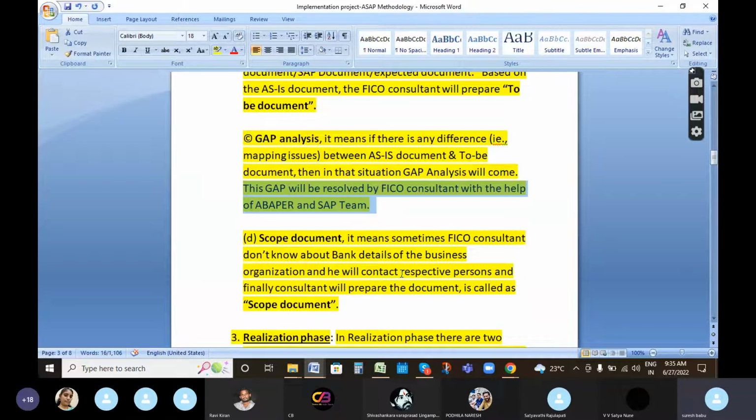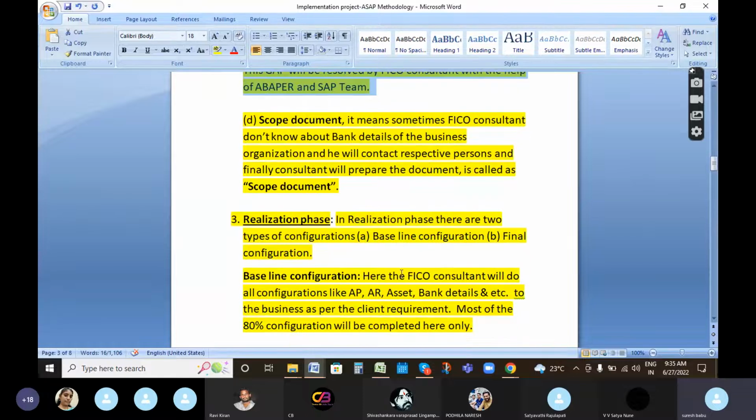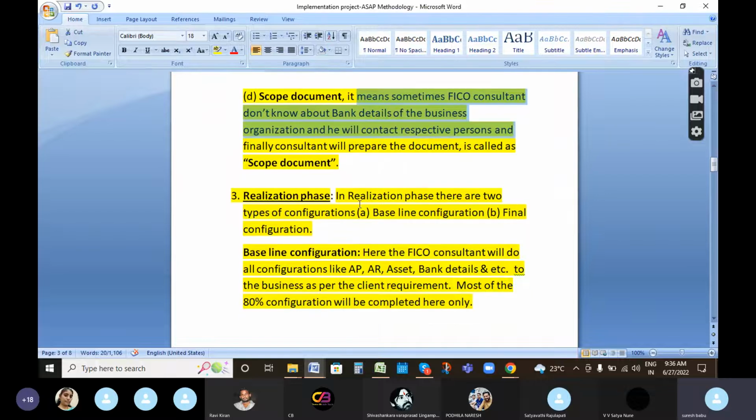And coming to the scope document in the second phase. Scope document means sometimes the FICO consultant doesn't know the bank details of the business organization. At that time he will contact the respective person in the organization, maybe a manager or a team lead, and collect the bank details: how many banks the company has, current account or savings account, which branches, and every detail. Based on that information he will prepare the scope document. That is called the scope document.